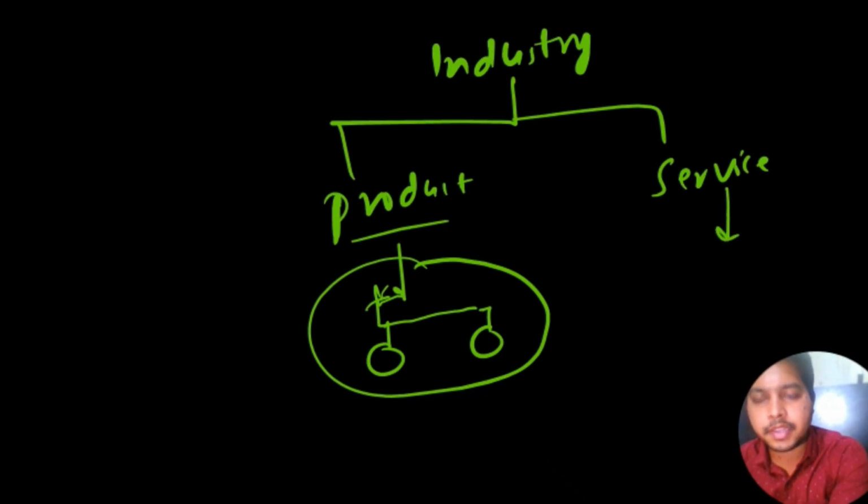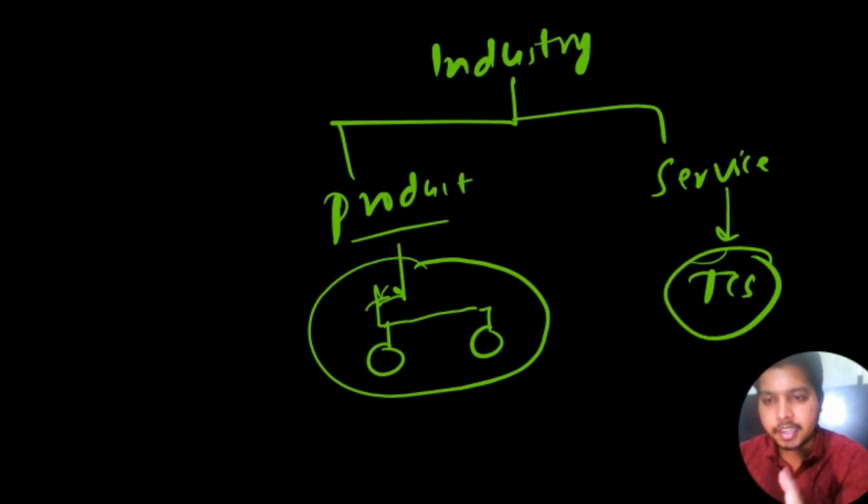But a service based company is not making any product, but is providing a service. Like, for example, TCS. What TCS does, it provides services. It's not making any physical product, right? Whatever expertise it has, it sends to any foreign client or an Indian client. So that is what servicing is. Like teaching: I'm not selling you any product, but I'm selling my expertise or experience, whatever I have. So this is a kind of service. The product is when we make any kind of physical product that could be used in any industry, right? This is what product based companies are.